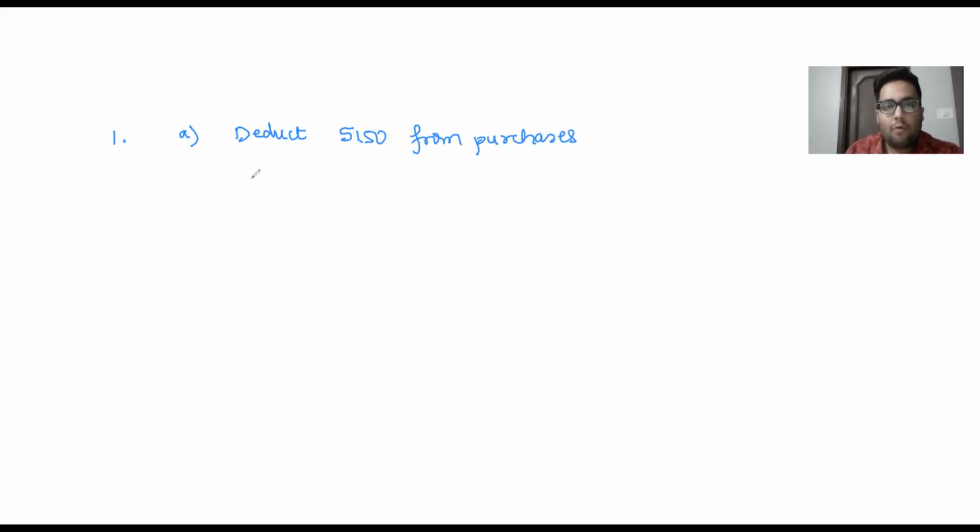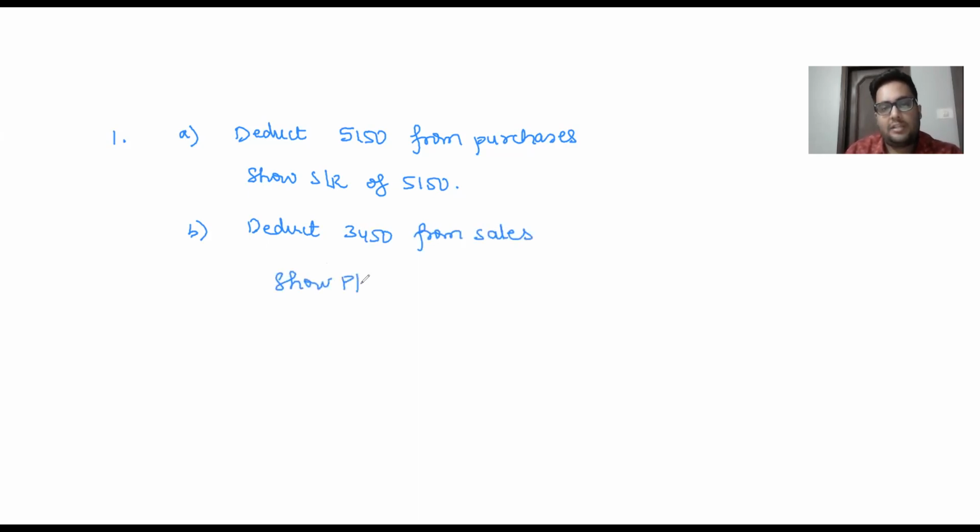And the second treatment will be what? Show sales returns of 5,150 rupees. Sales return is not existing in the trial balance, so it will be 0 plus 5,150. If there was an amount of sales returns, you would have added 5,150 to that amount given to you. And then point B, they say sales include purchase returns of 3,450. So what will I say? Deduct 3,450 from sales. And then I will say show purchase returns of rupees 3,450.